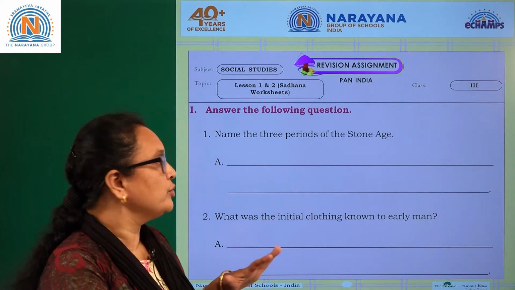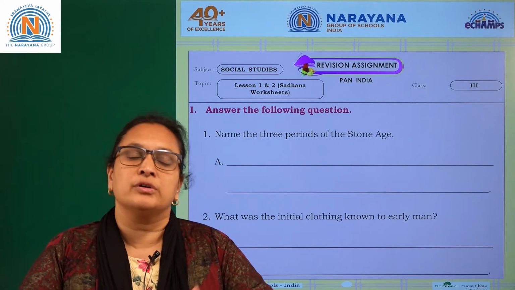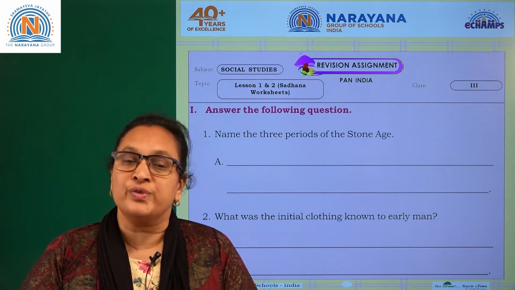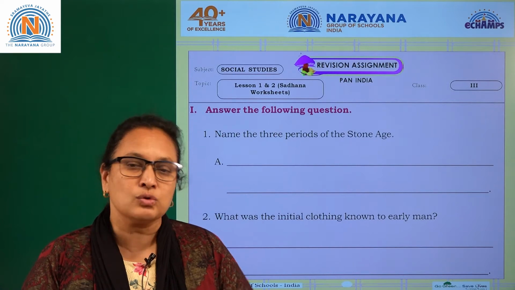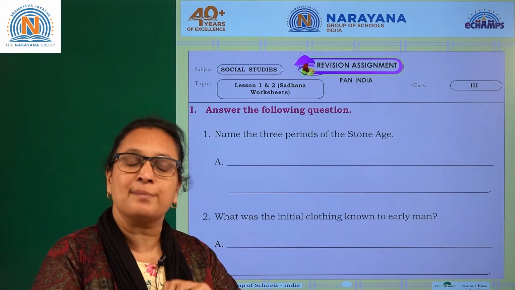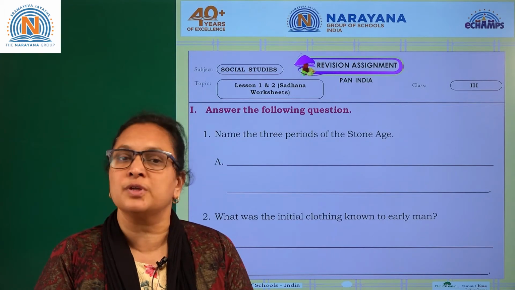This is all about your revision assignment. You are going to write your exams after you have the revision going on. So you need to be very thorough with your lesson, then you can go for your exam. So we are going to help you with some assignments which you can just recapitulate, recollect and make sure that you understand the concept thoroughly.